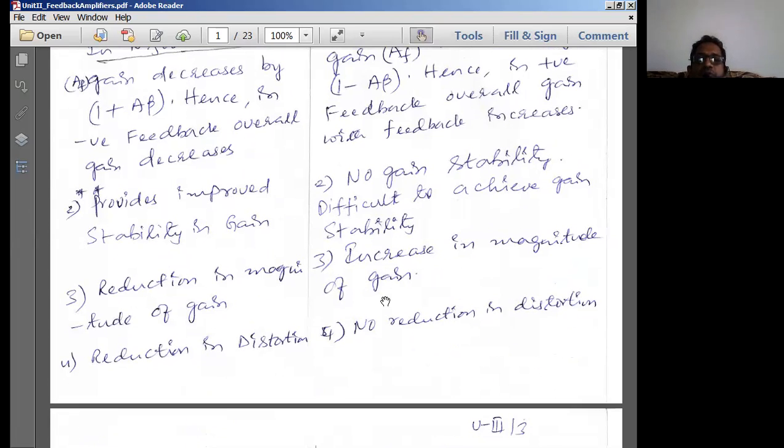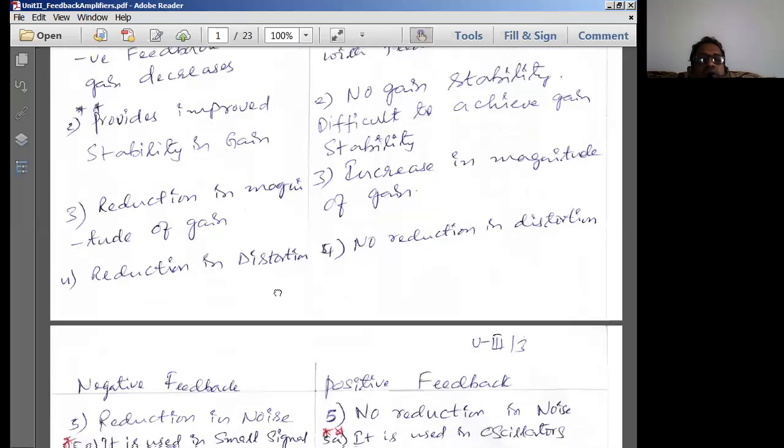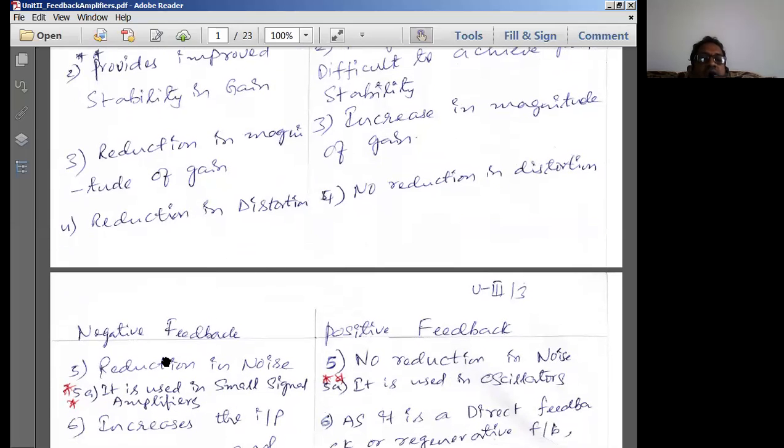Positive feedback gives an increase in magnitude of gain. The next important point is reduction in noise. The negative feedback amplifier is going to reduce the noise levels at the output, so it gives a reduction in noise at the output side. Positive feedback, no reduction in noise. The next is reduction in distortion. Negative feedback supports reduction in distortion. Positive feedback, no reduction in the distortion.